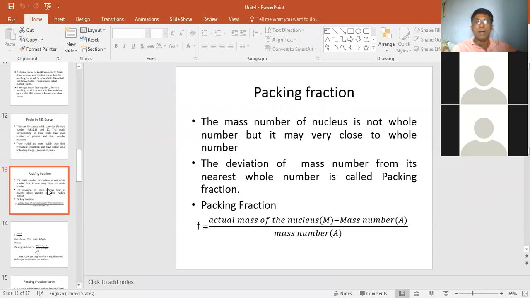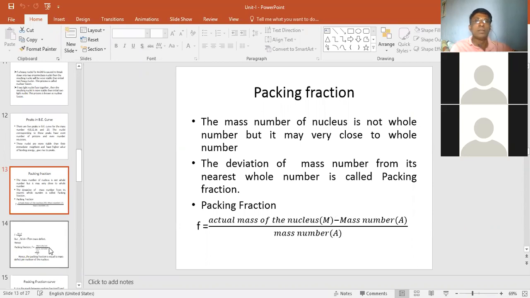The deviation of mass number from its nearest whole number is called the packing fraction. त्याला काय म्हणायचं? Packing fraction. And mathematically you can write that packing fraction is equal to the actual mass of the nucleus minus the mass number, divided by the mass number.